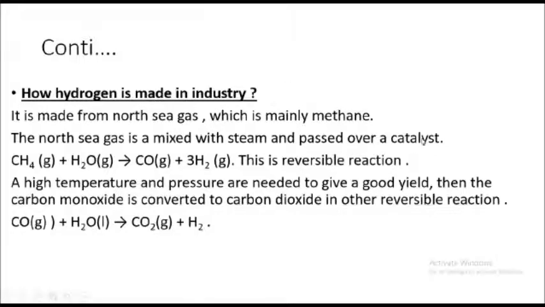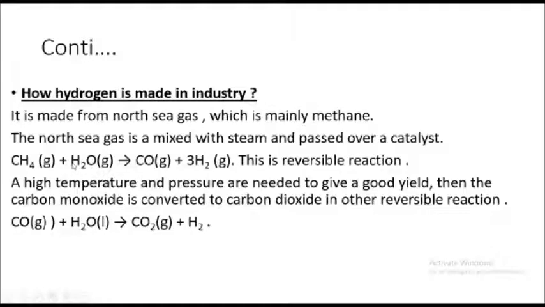And you pass it over a catalyst. You add a catalyst to that reaction. A catalyst is a substance that speeds up the rate of a chemical reaction. The reaction is between the steam and the North Sea gas, which is mainly methane. So you combine the North Sea gas with steam and add a catalyst, a substance that speeds up the rate of chemical reactions.